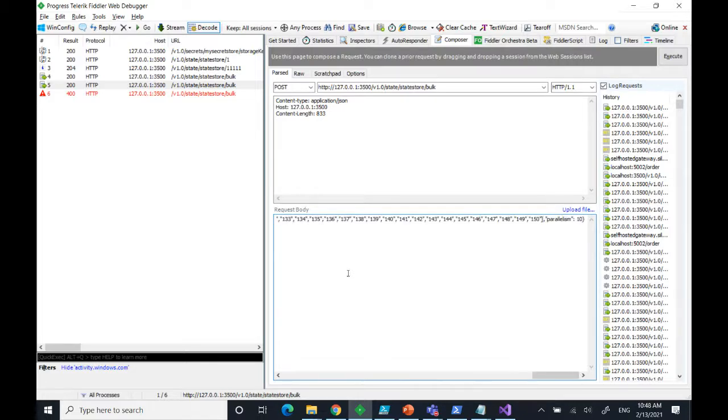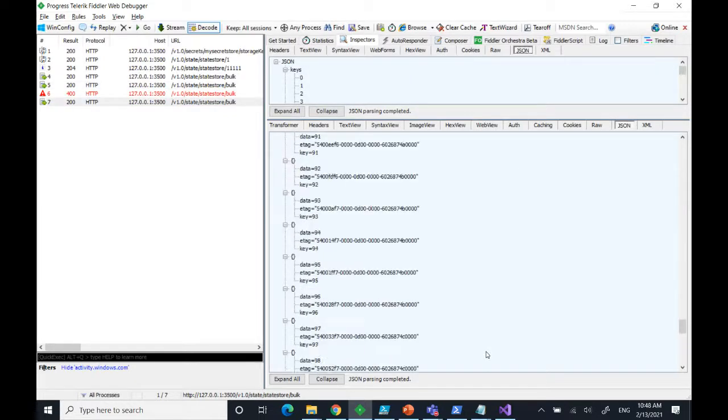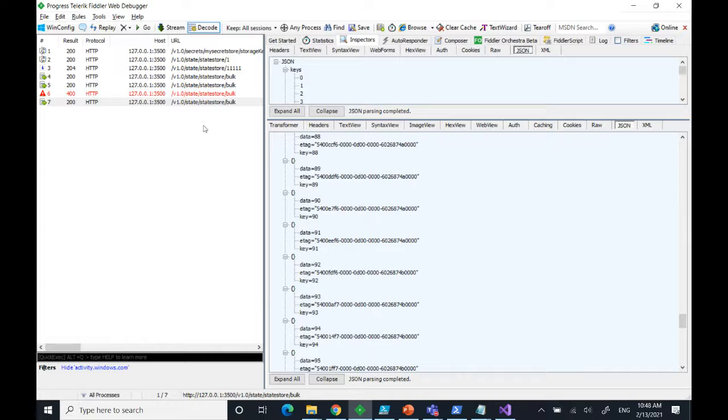So this should be better. Yes. So here you see I have, let's say, answers for everything. Well, actually, except of course the keys that don't exist, because I only have 100 documents, as you could see in my Cosmos query. So fine. And you see that, by the way, it was quite fast to return all these keys.